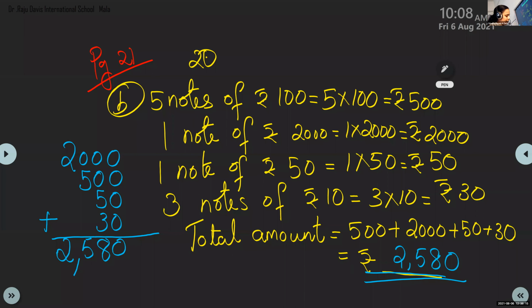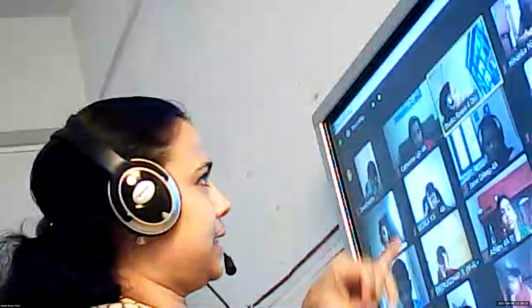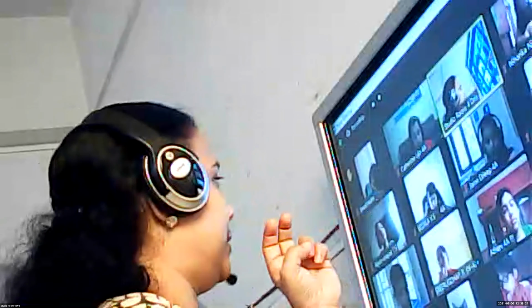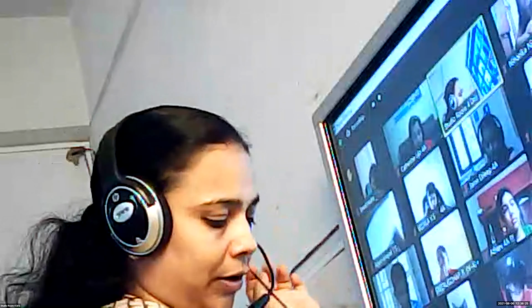Okay, so children, here we had to find the face value and place value, there are 2 digits underlined. Then what we had to do? Find the difference. What do you mean by difference? To find the difference means what? Subtract. Okay, we have to subtract. Find the sum. Find the sum means what we have to do? Add. Okay, so you have to add and subtract the place values.